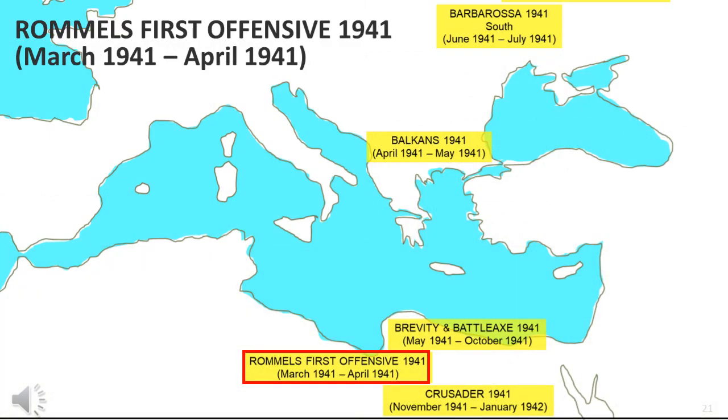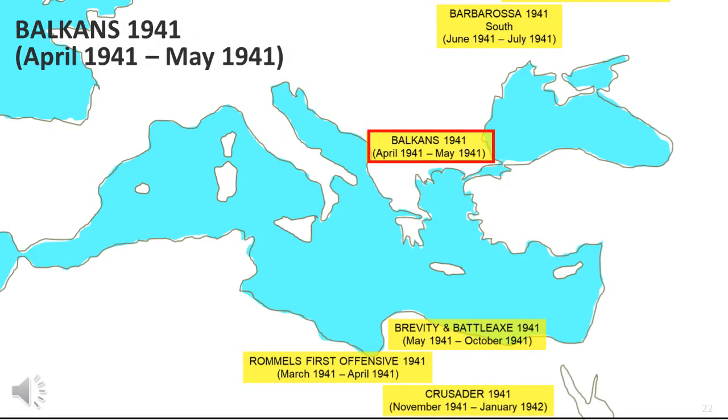After the initial victory against the Italians, the British had sent troops elsewhere, which was when Rommel struck. This ranged from between March 41 and April 41. The troops that were sent elsewhere went to Greece, where they fought well but had little chance of survival. In this particular case, they fought between April 41 and May 1941.